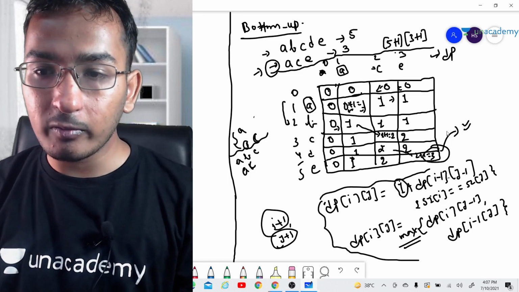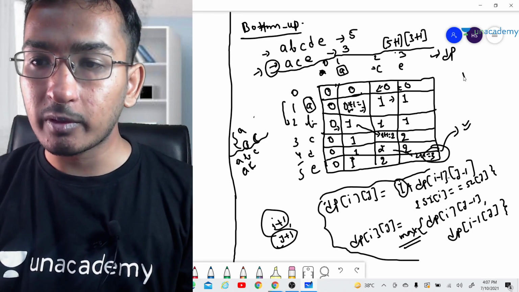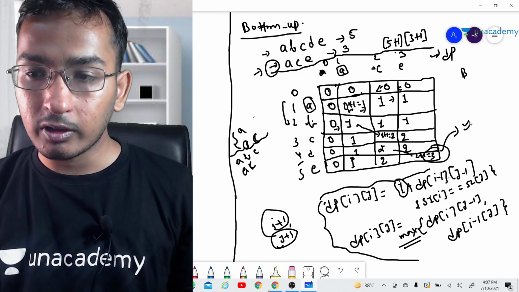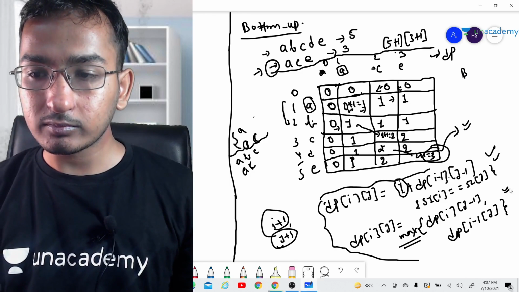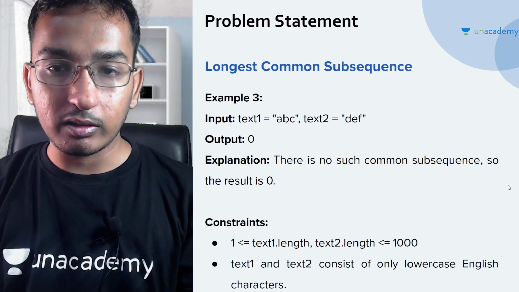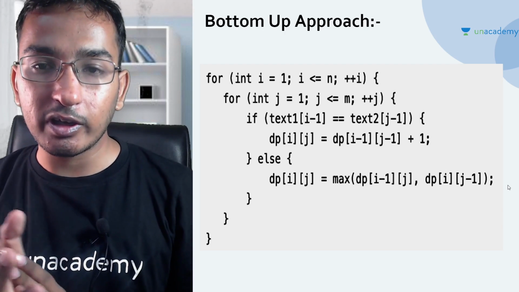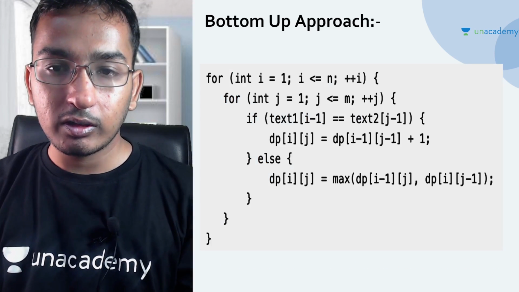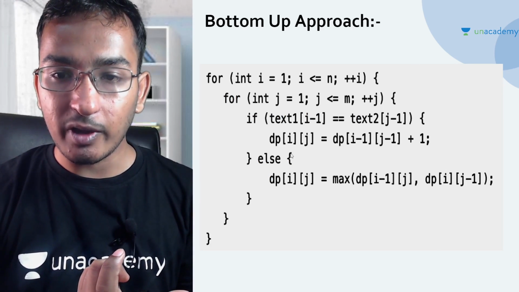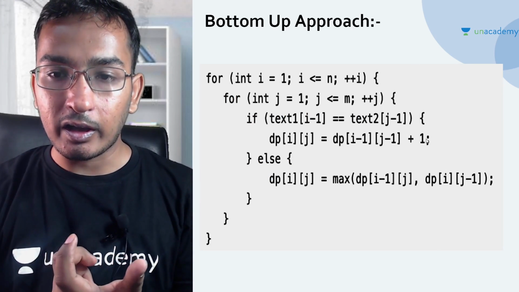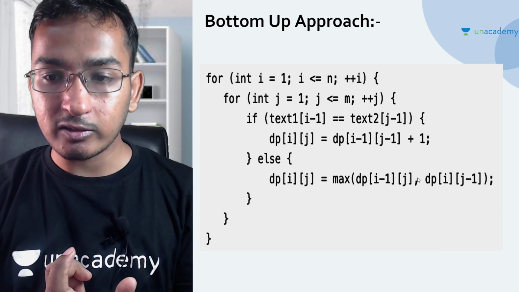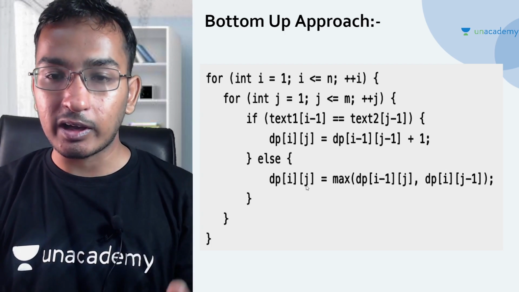So this is how we are going to do our bottom up approach. We are going to just match the two characters, and we are going to use this recurrence relation. This is our longest common subsequence problem, guys. If I talk about the bottom up approach here, you can see the code. The code is pretty straightforward here. We are going to just match dp of i j. If text 1 is matching with text 2, we do one thing, and if that is not matching, we are just going to use the other thing.